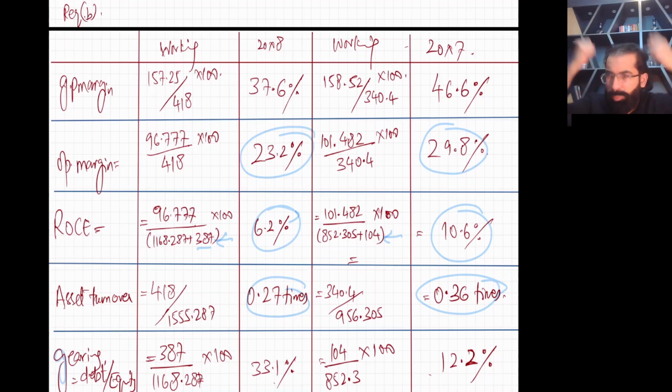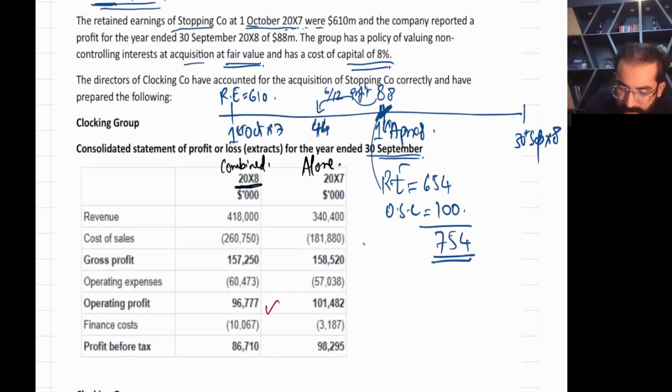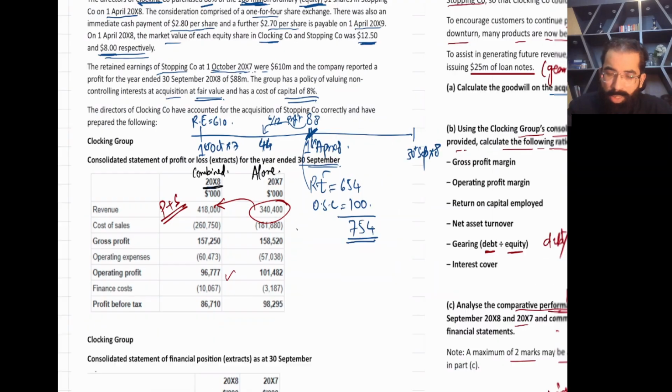When you reduce the price, people will come. Okay, so let's see whether their sales went up or not. Yes, their sales went up. But again, one of the reasons for the increase in sales is that the 2008 income statement is P plus S, and in 2000 it's only P. So this may also be the reason, right? Okay.